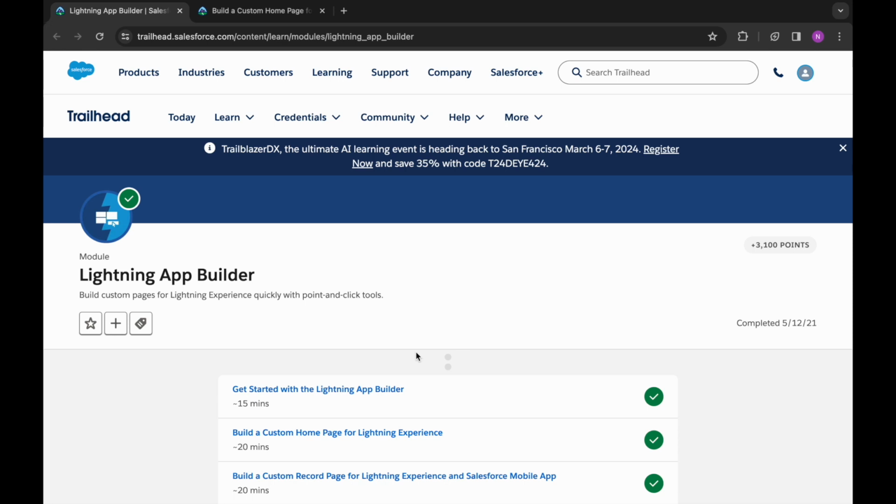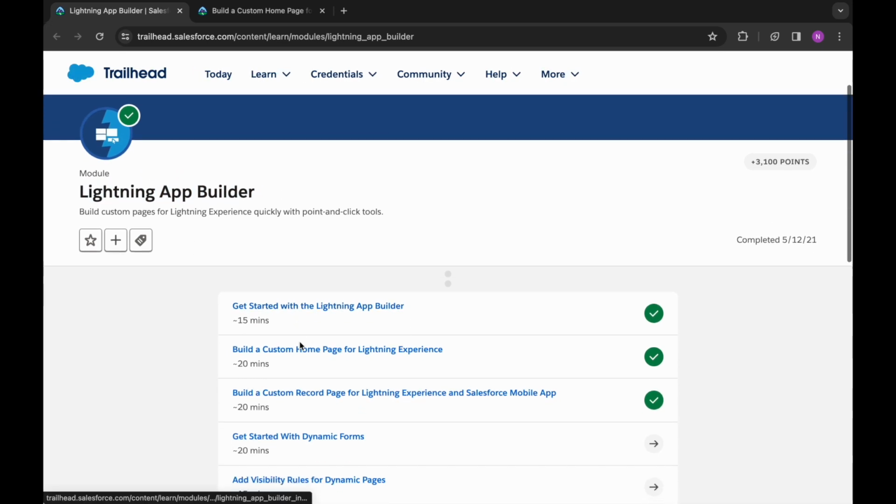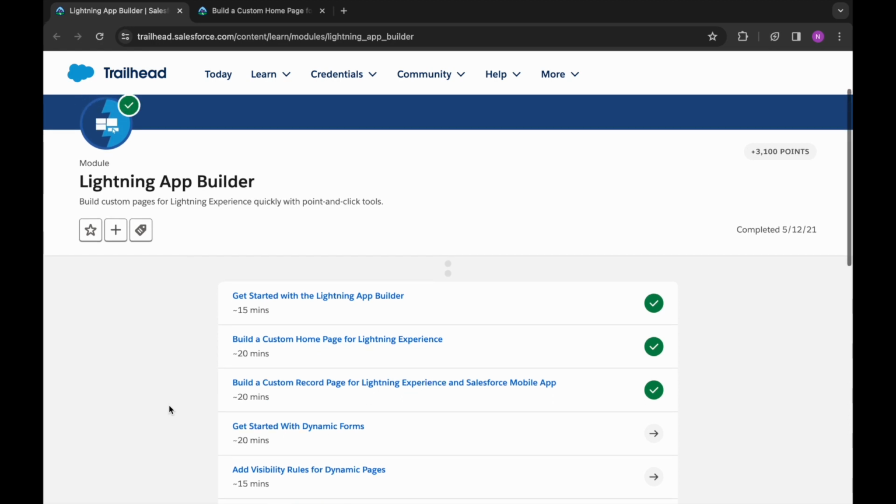And today we will be doing this module that is Lightning App Builder. So I have already completed a few of these modules, but I will be retaking this. And the first challenge is the quiz one, so I can't retake it.